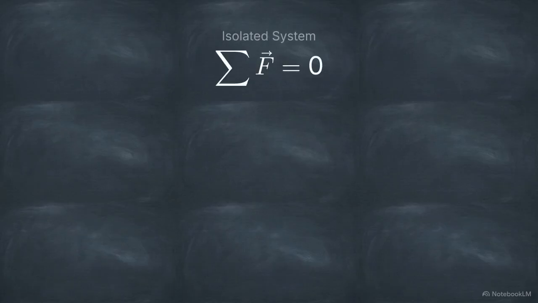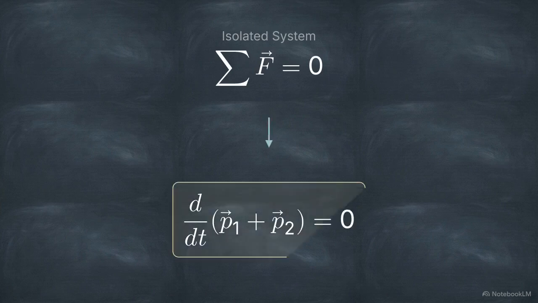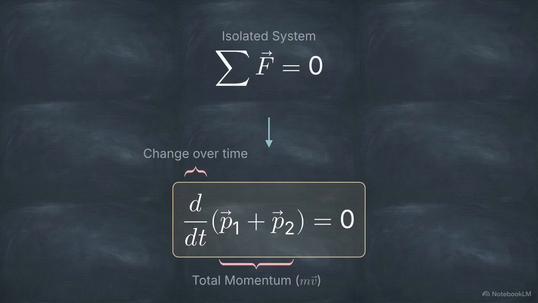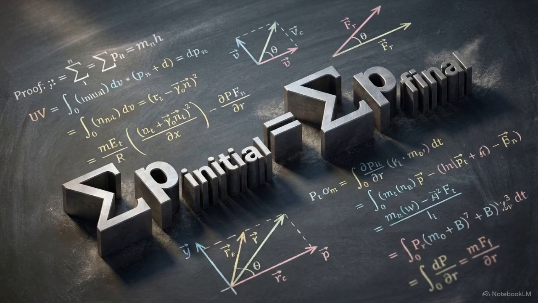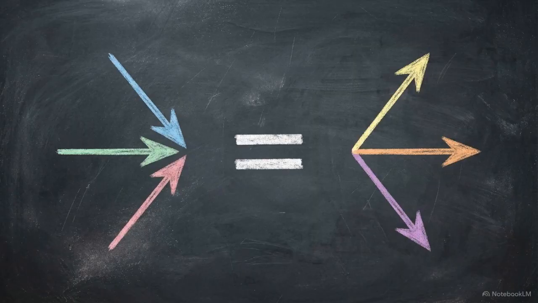If the net force is zero, the time derivative of the total combined momentum of the system must also be exactly zero. This establishes the universal invariant of isolated systems. Regardless of internal chaos during impact, the total momentum of a closed system is constant. The initial vector sum perfectly equals the final vector sum.